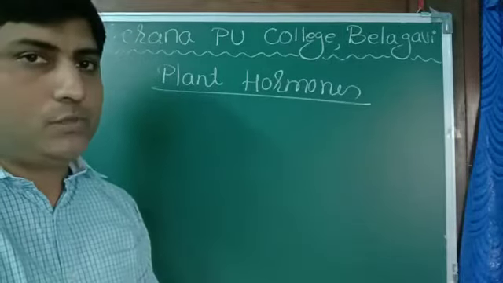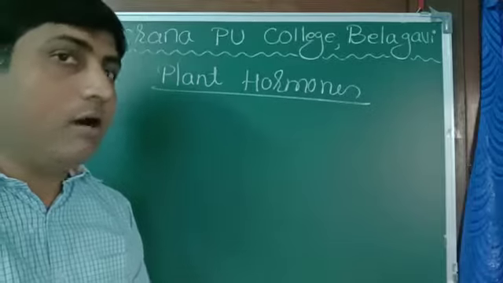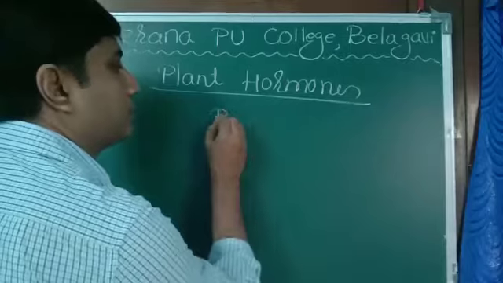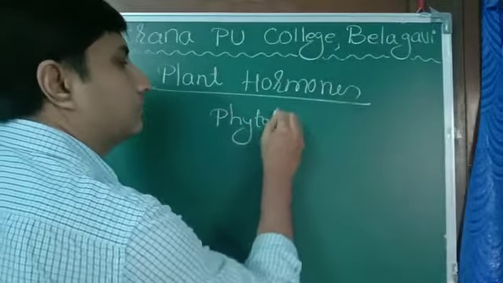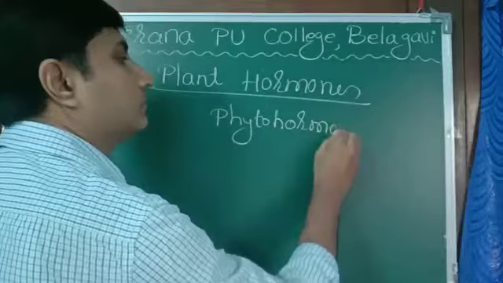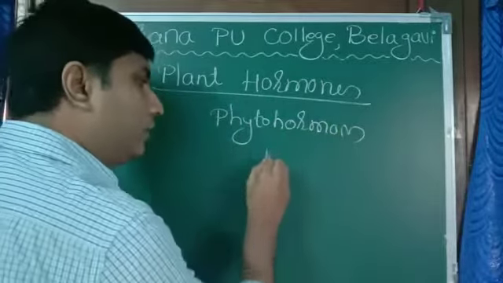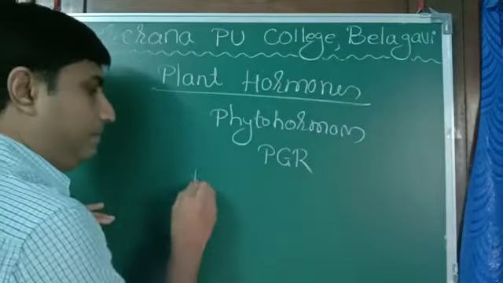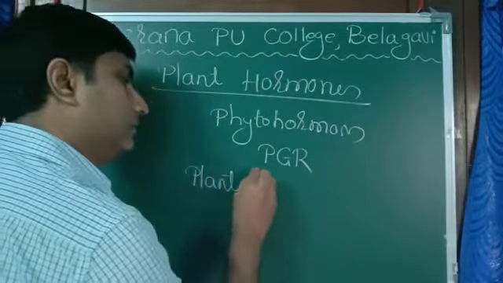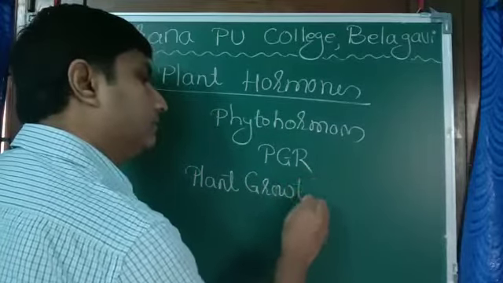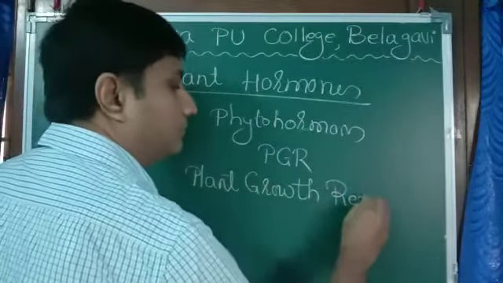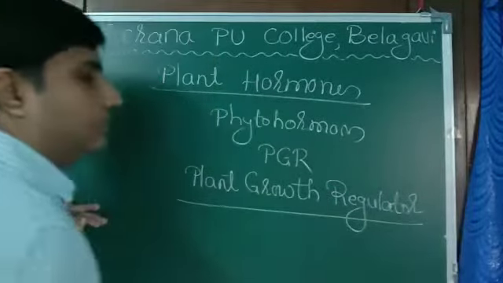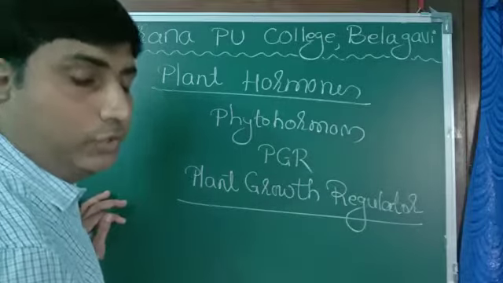Now plant hormones, which I was talking about in the earlier session, are commonly called phytohormones. Sometimes they are also referred to as PGR. PGR means plant growth regulator.